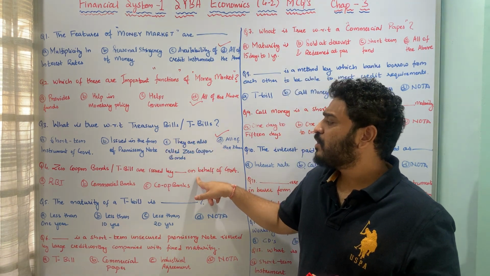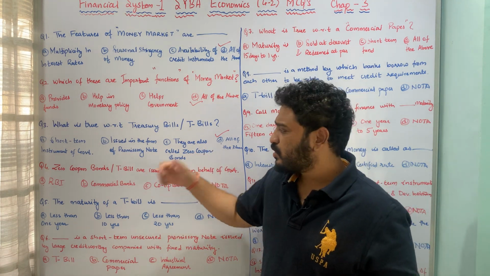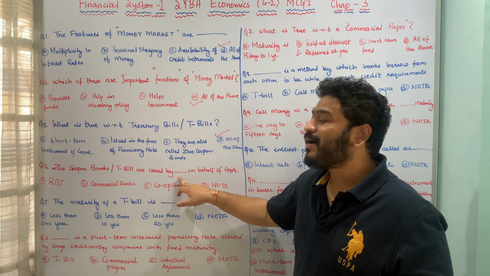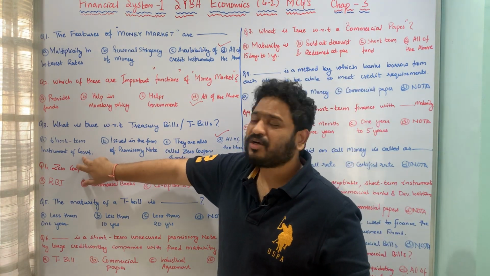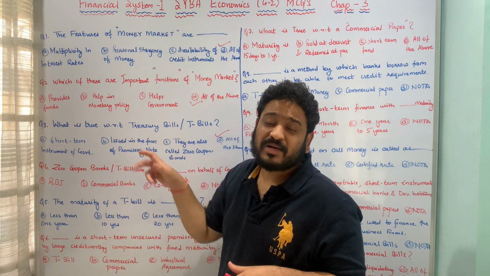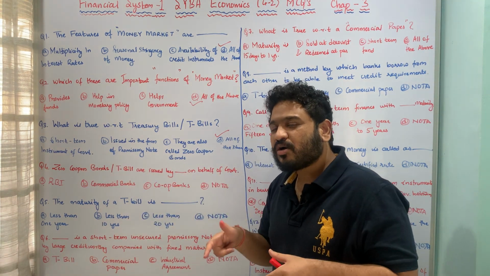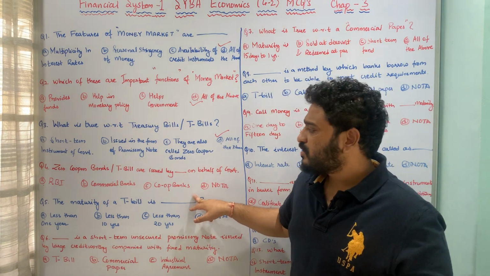Let us now look at who is issuing zero coupon bonds or treasury bills. The question is, zero coupon bonds or treasury bills are issued by dash on behalf of the government. It is a short-term instrument of the government of India, but the government of India is not directly issuing them. It is issued by somebody else on behalf of the government, and let us look at who that entity is.